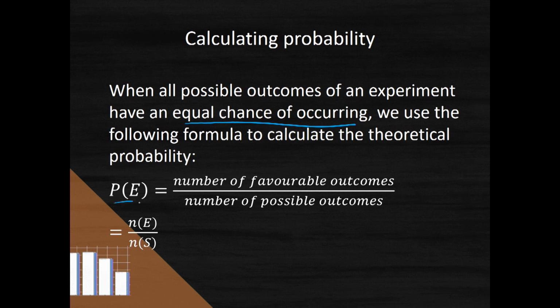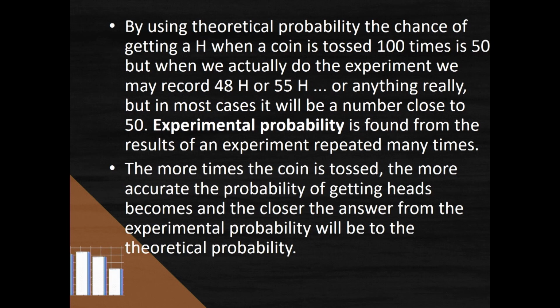The probability of an event E is equal to the number of ways that E can happen, so the number of favorable outcomes, divided by the number of possible outcomes, which is the number of elements in your sample space. We will go into using that formula just now.